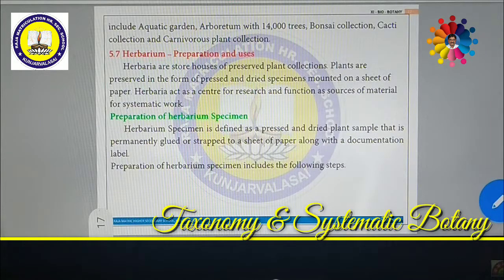So if you see National Botanical Garden in Lucknow, which was established in the year 1948, around 500 species of trees are there. There is an arboretum. 500 species of rose hybrids are available in the National Botanical Garden of Lucknow. The major attraction is the germplasm collection. Ex situ conservation is also very important.